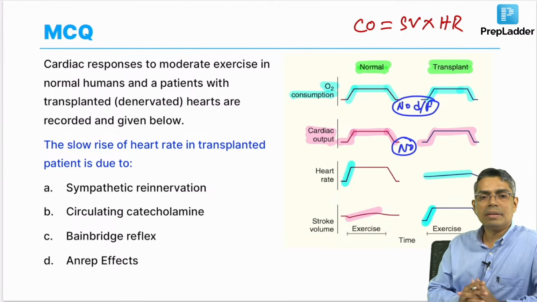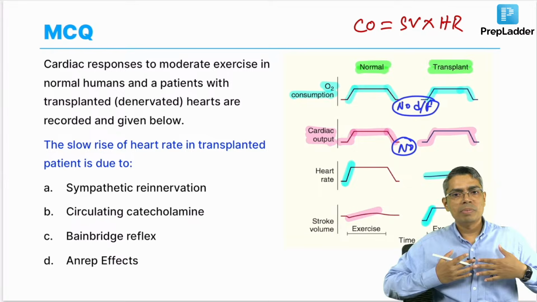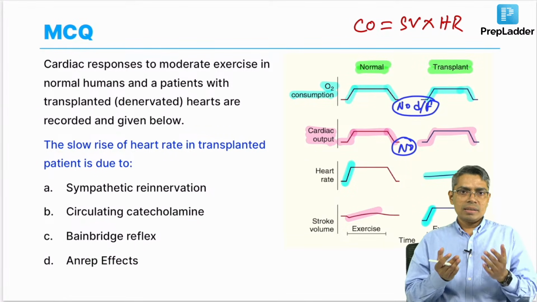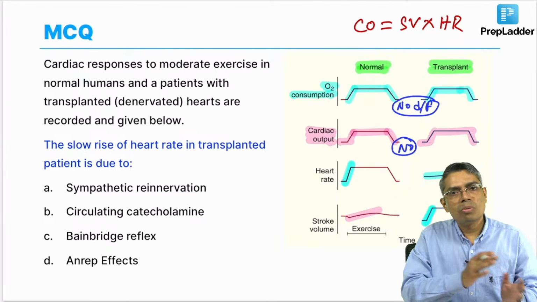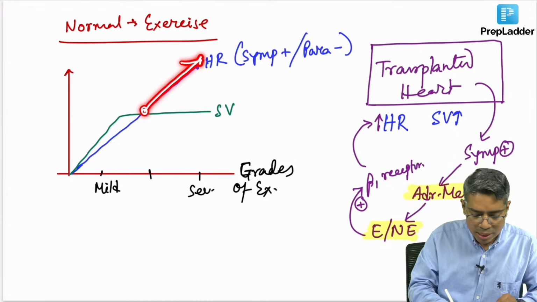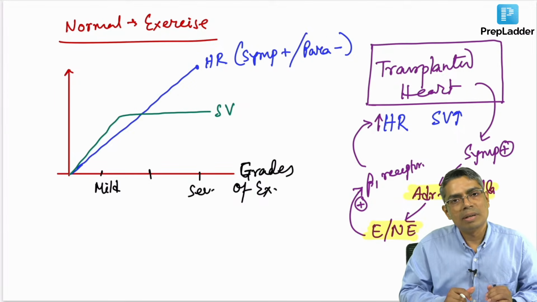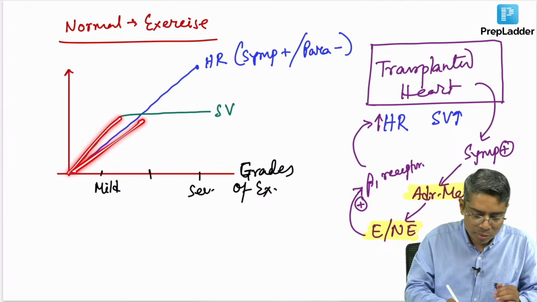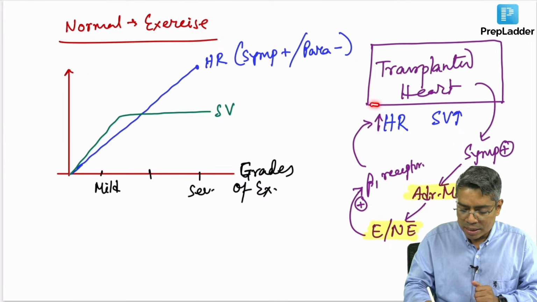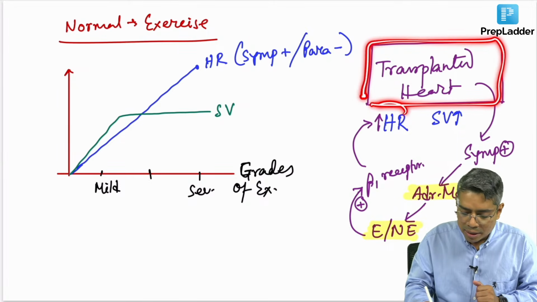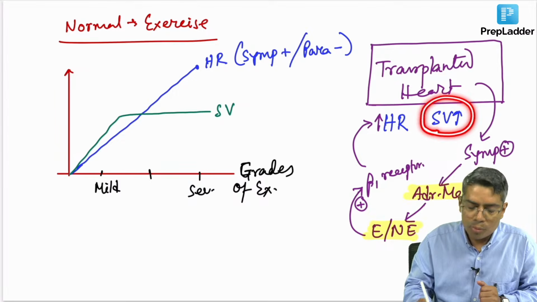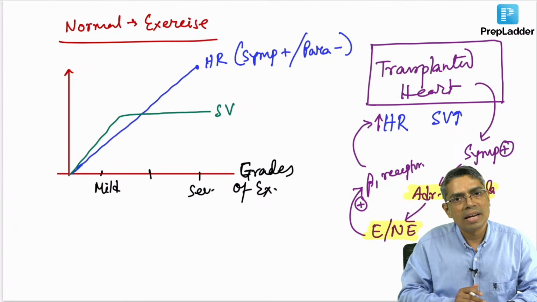So, this is the difference that you have to remember: in a normal person, my cardiac output will increase during exercise, but this increment is because of the stroke volume and heart rate. In the later half of the exercise, the increment of cardiac output is only because of the increment of heart rate. So, initially both will contribute, but later on only the heart rate increment will contribute to the increase in cardiac output. But in case of a transplanted heart, heart rate contribution is lesser because that is increased by circulating epinephrine, norepinephrine, and stroke volume increment is mainly contributed by Frank-Starling law.